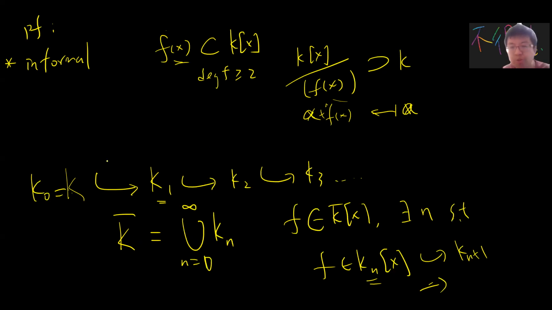And also you can prove, obviously, that K bar is an algebraic extension of K, because all these extensions are algebraic, and the composition of algebraic extensions will be algebraic. So this is the informal way. The reason is that